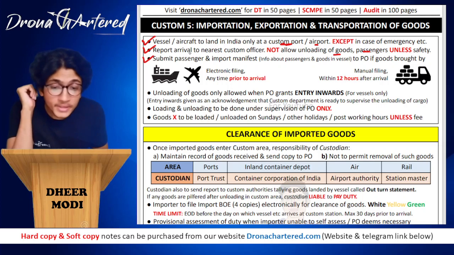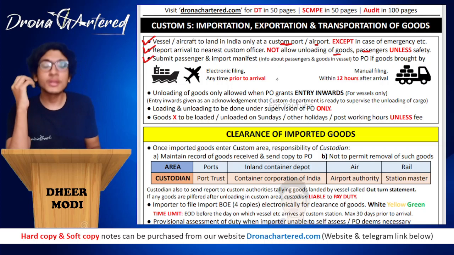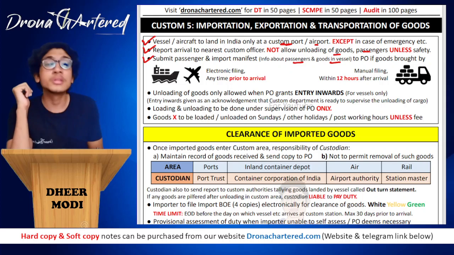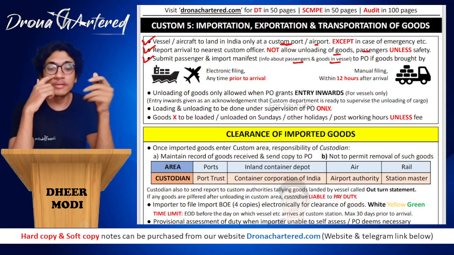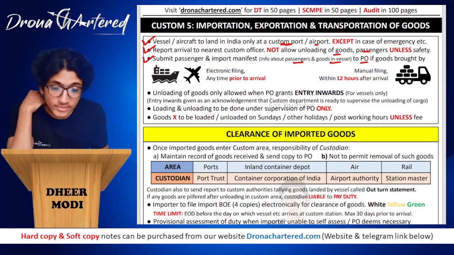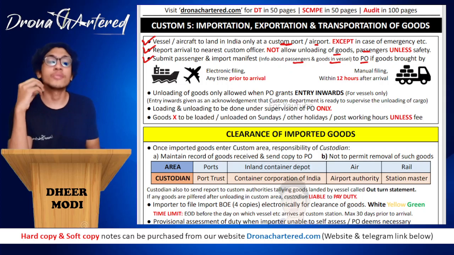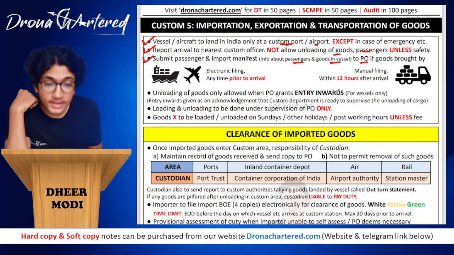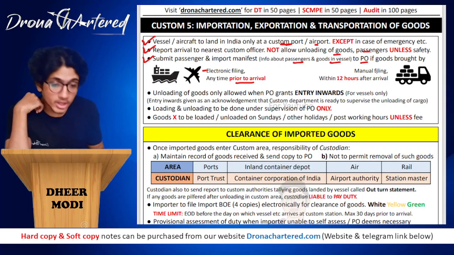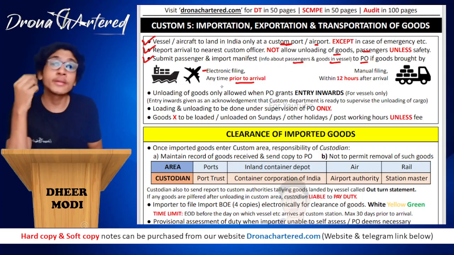Next, submit passenger and import manifest. Now, what is an import passenger and import manifest? It is information about passengers and goods in the vessel. Whatever passengers and whatever goods are in the vessel, it is a document containing all of that information. So you have to submit that to the PO. If goods are brought by ship or aircraft, then this has to be electronic. It has to be filed electronically anytime prior to your arrival. So if you are coming by sea or air, it is electronic filing.